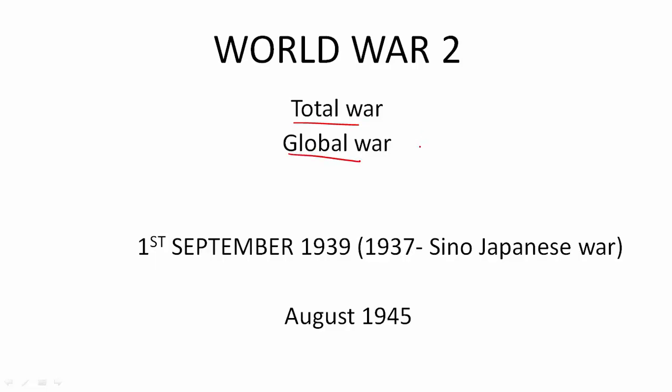And global war because of the global nature, it was fought all around in Europe, Asia, Africa, Atlantic Ocean, Pacific Ocean, everywhere. The usual date on which World War II started is given as 1st of September 1939, but sometimes some historians say that 1937 is the date when the Sino Japanese war started. It is the second Sino Japanese war. So if it is asked in examination as a multiple choice question, it will most probably be 1939 and it ended on August 1945. So for 6 years this war raged on throughout the globe.